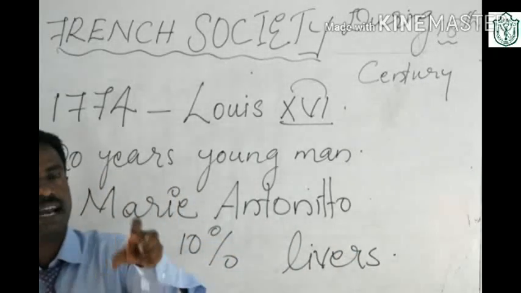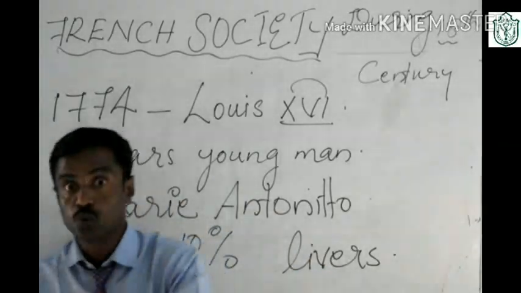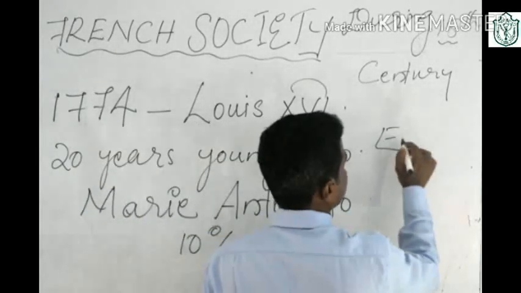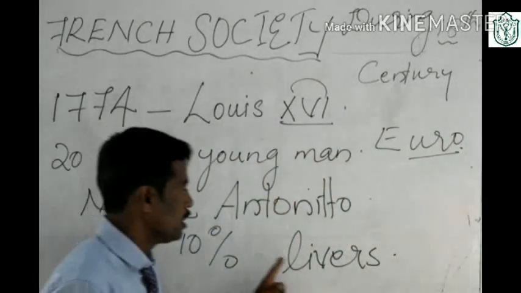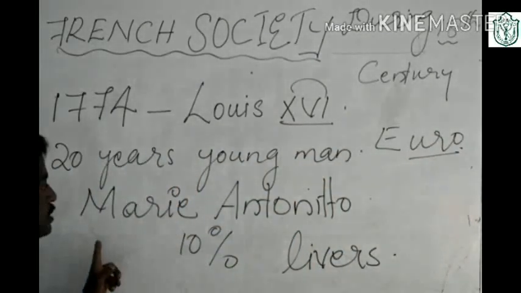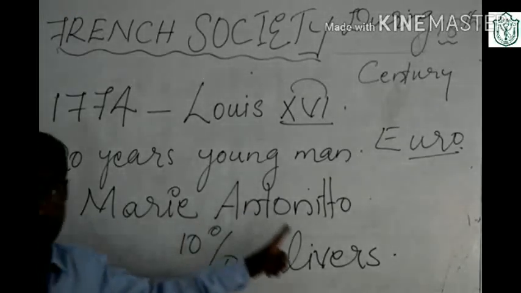Now the French currency has changed. Now it is the euro. But in the early period it was the livre, and how many? 10 billion livres.